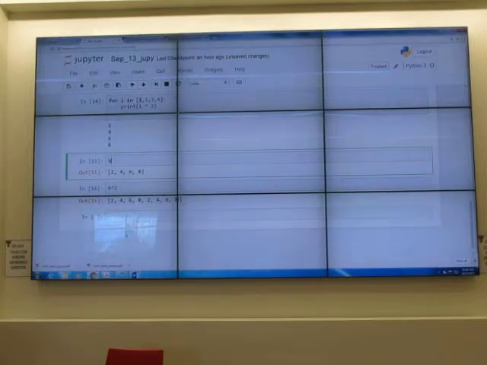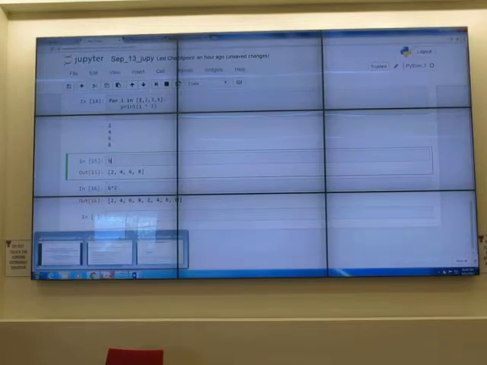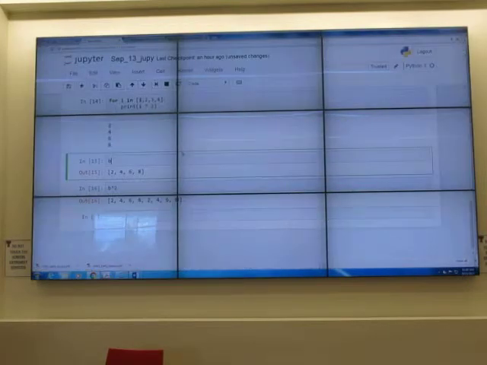But can we do it for list? When I put dot and press tab, it shows me the methods that make sense to Python: append, clear, copy, count, extend, index, pop, remove, reverse, sort. No multiply. It doesn't show up here.